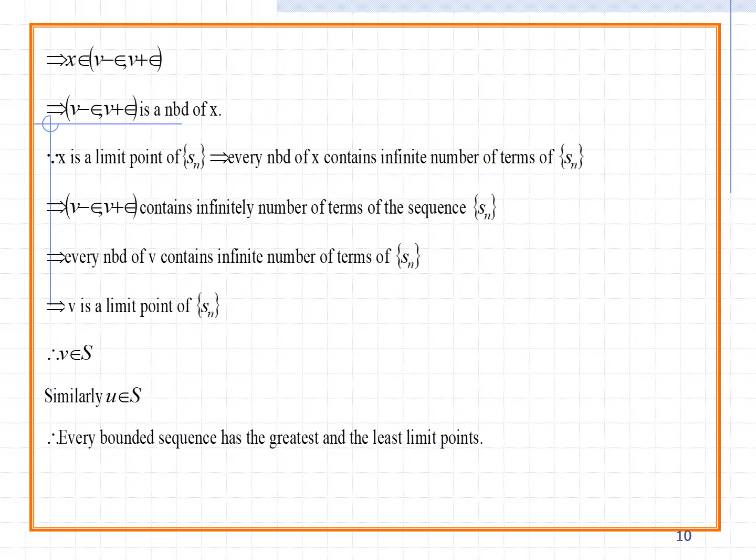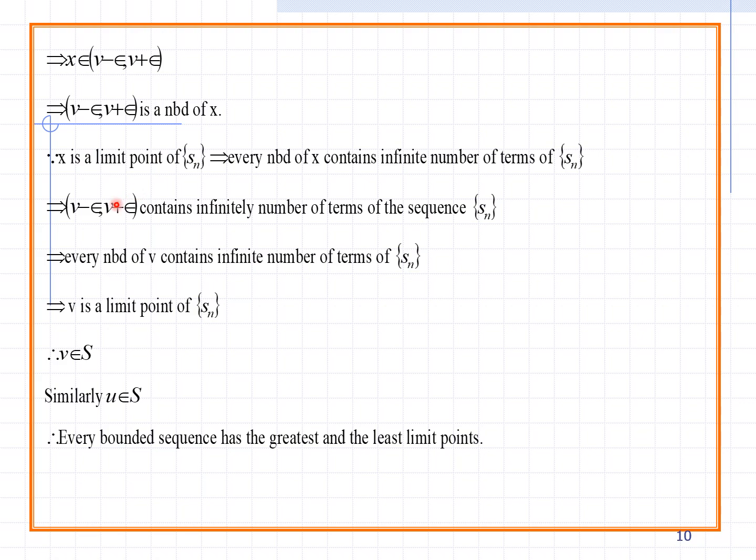Then this implies x belongs to (v minus epsilon, v plus epsilon). So these are the two numbers, and these are the neighborhood of x. For example, we can take it as 3. You can remove that epsilon 0.5, automatically this value is 2.5. You can add the epsilon, 3.5. 2.5 and 3.5 are the neighborhood points of 3. 3 is the L value. So it is a neighborhood of x.